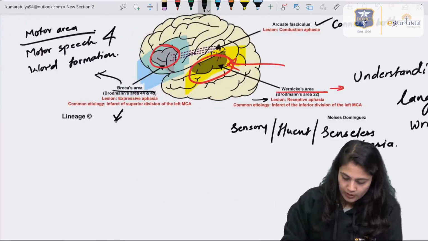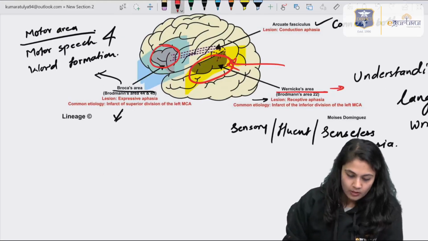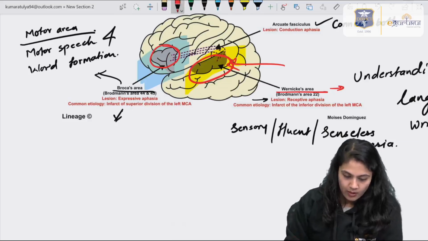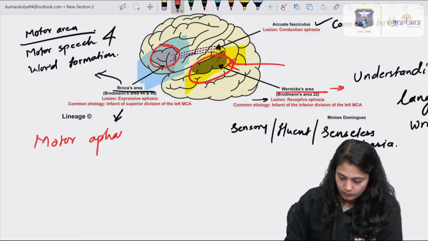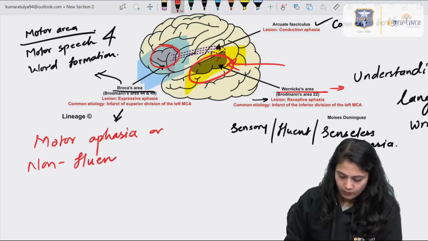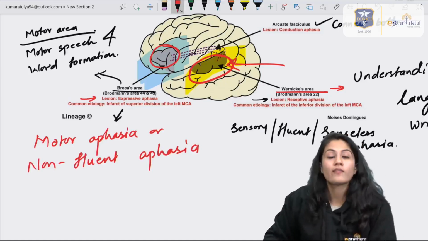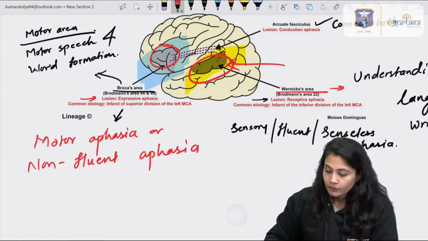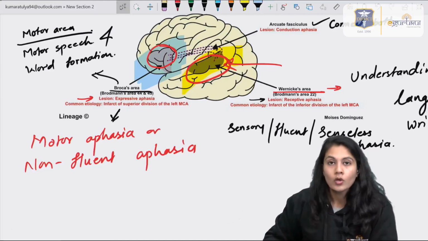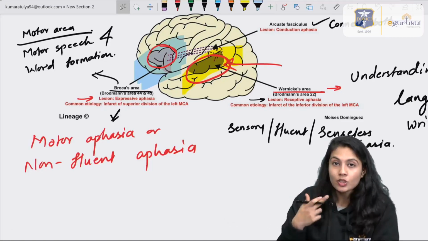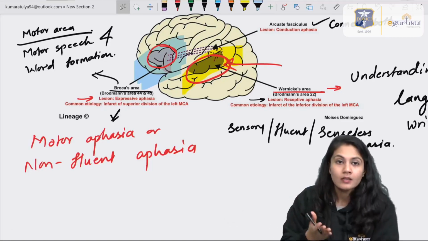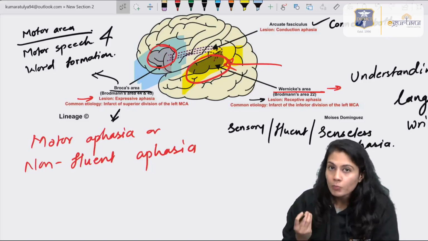What about if the lesion is in the Broca's area? If the lesion is in the Broca's area, it is also known as motor aphasia or non-fluent aphasia or expressive aphasia. Now, the Wernicke's area is normal, so the patient has a normal understanding, but his motor area is not able to work properly because the lesion is in the Broca's area, which is the motor area.